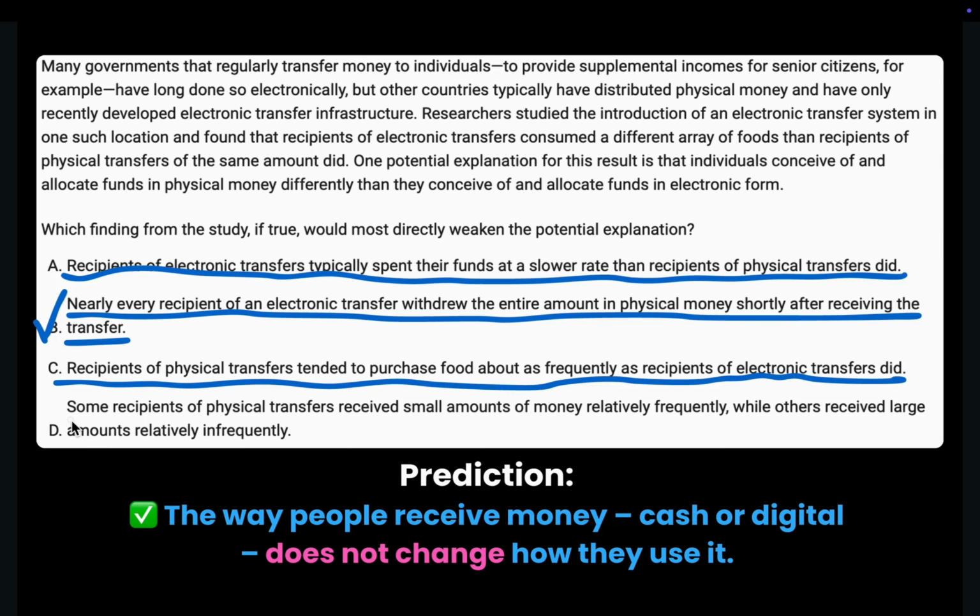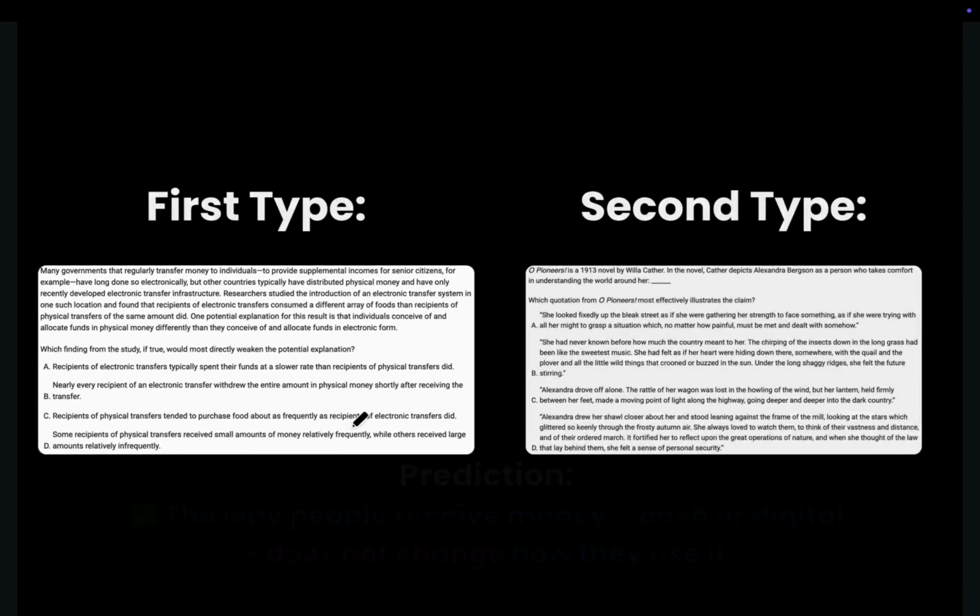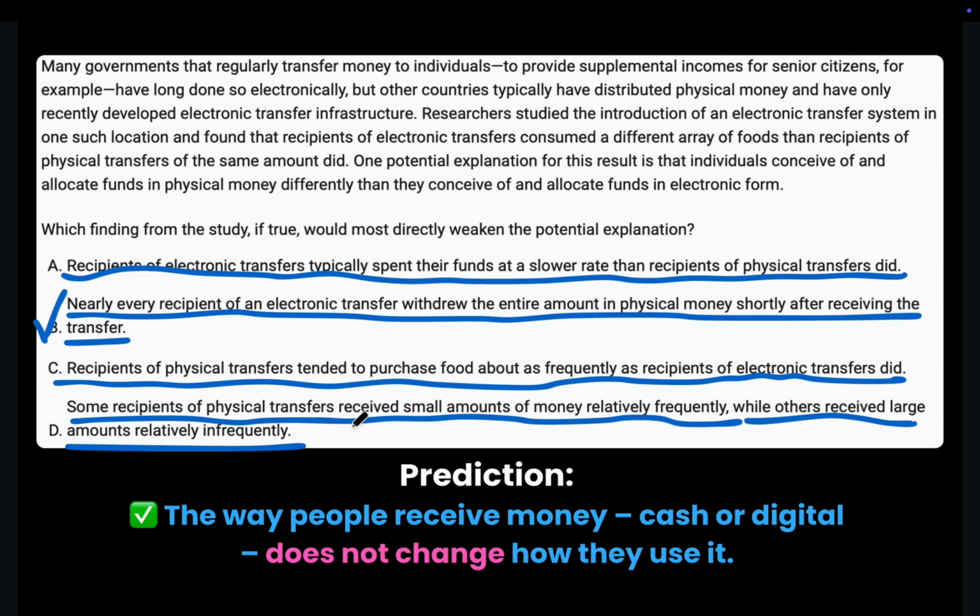Choice D. Some recipients of physical transfers received small amounts of money relatively frequently, while others received large amounts relatively infrequently. This talks about how often and how much physical money people received, but doesn't compare to the electronic group. Also, it doesn't challenge the idea that the form of the money changed spending behavior. Therefore, choice B is the correct choice.